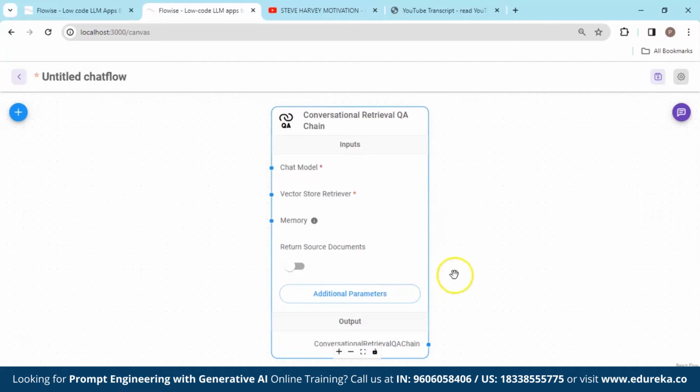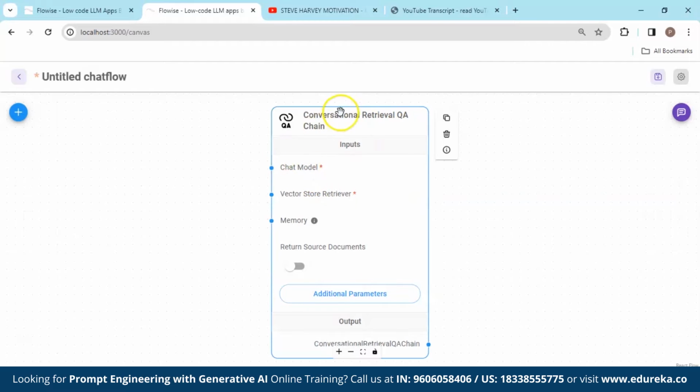So this Conversational Retrieval QA Chain is a tool that is used in creating chatbots, which helps the chatbot find and provide answers to the questions in a conversation. You can think of it like a library system inside the chatbot that helps in understanding what you're asking and then searches through its knowledge to give you the best possible answer. This chain is a sequence of steps that the chatbot follows to make sure it understands the questions correctly and retrieves the right information to help you.